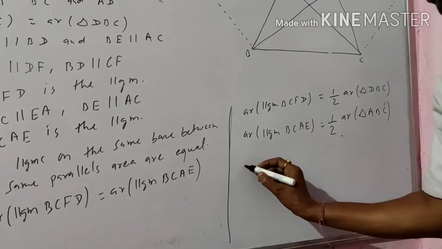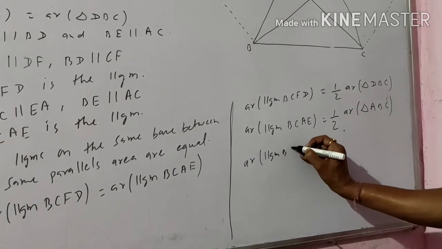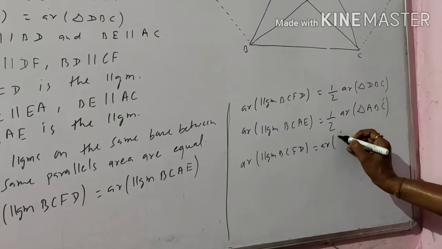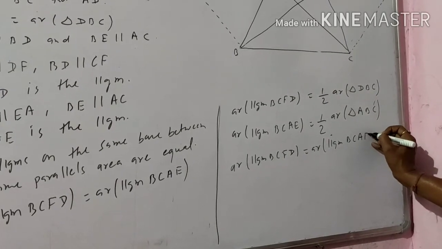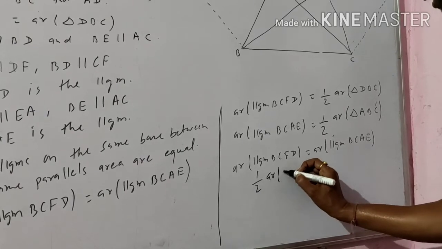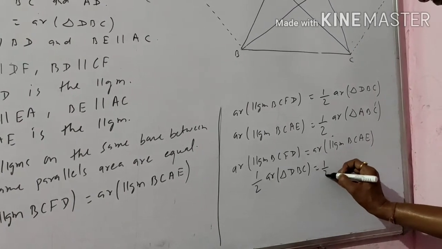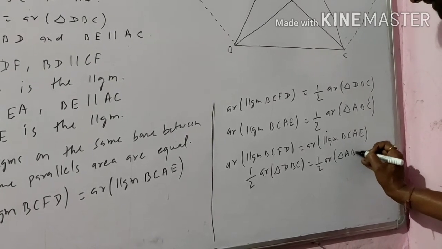So write down here, area of parallelogram BCFD is equal to area of parallelogram BCAE. So 1/2 area of triangle DBC is equal to 1/2 area of triangle ABC.